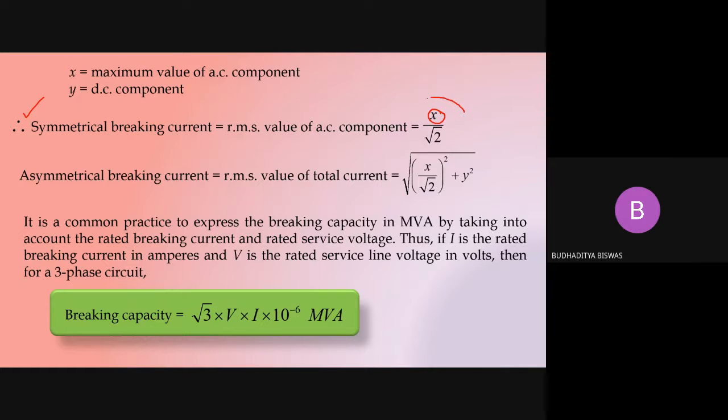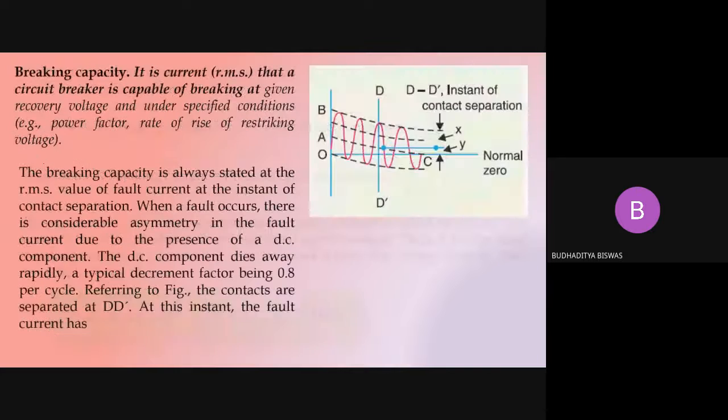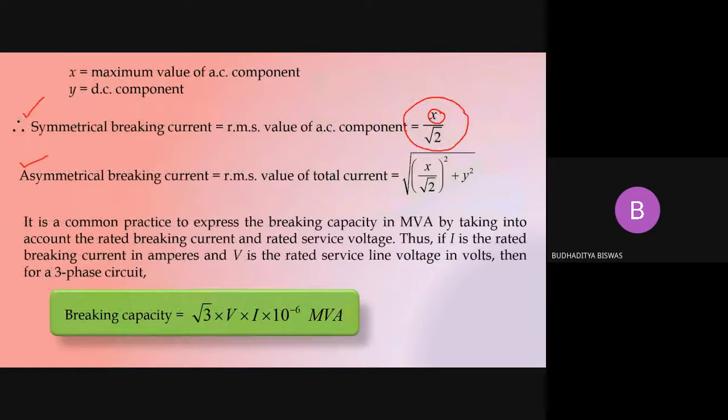So this X by root 2 is the symmetrical value of the breaking current. And asymmetrical breaking current means here we need to consider the DC component also. So asymmetrical breaking current is the RMS value of the total current. So RMS value of the total current means root under (X by root 2) whole square plus Y square.